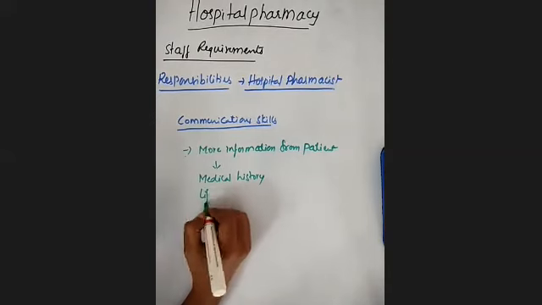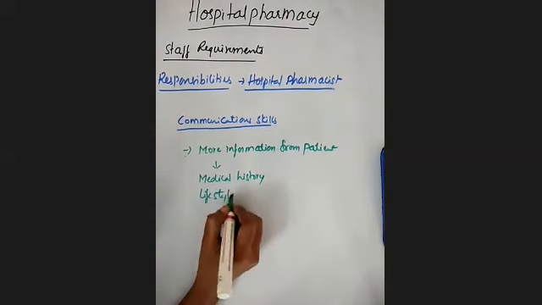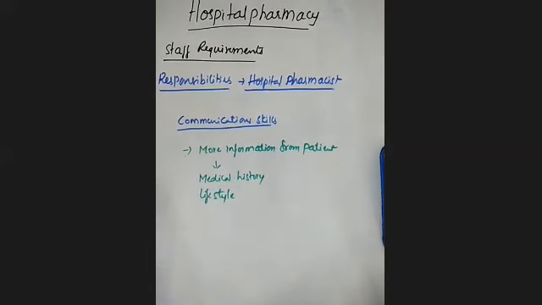And next one is the lifestyle. Most people will not disclose their lifestyles either, whether they are smokers or taking alcohol, and they have to gather this information also.